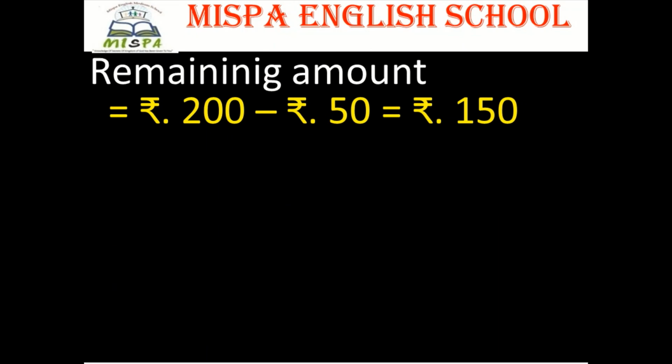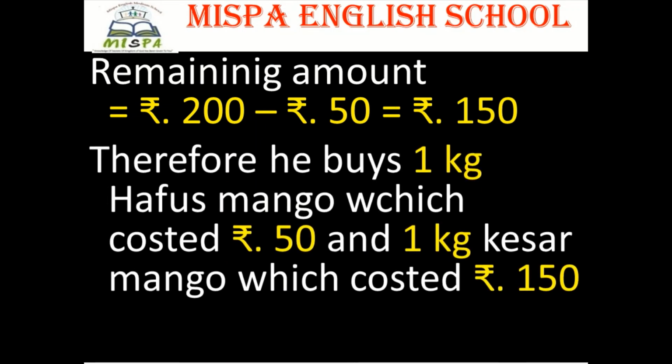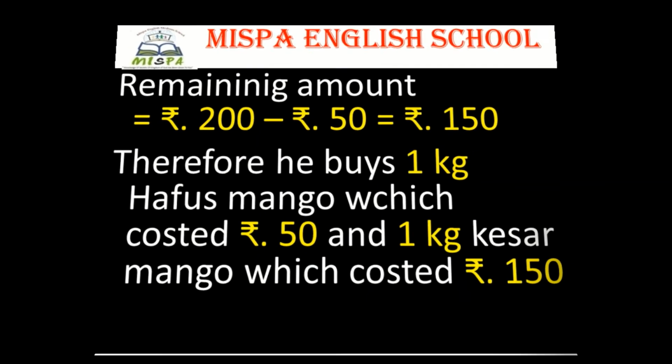The remaining amount is equal to rupees 200 minus rupees 50, that is equal to rupees 150. Therefore, he buys 1 kilogram Hafus mango which costs rupees 50 and 1 kilogram Kesar mango which costs rupees 150.